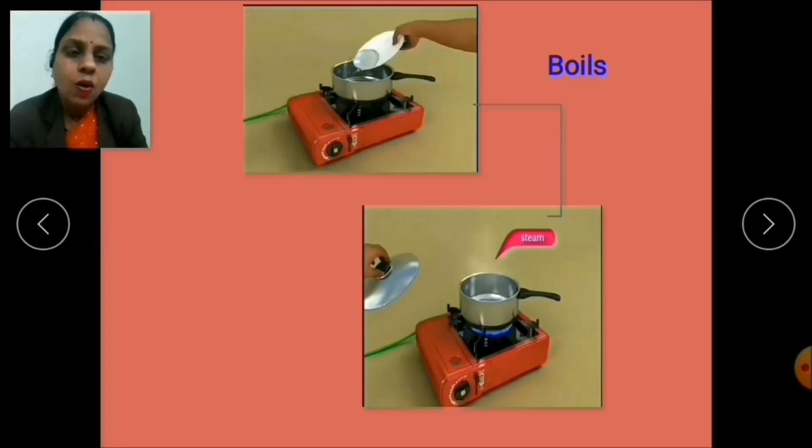So children, now what we have to do? You have to pour the water in a saucepan and heat it.